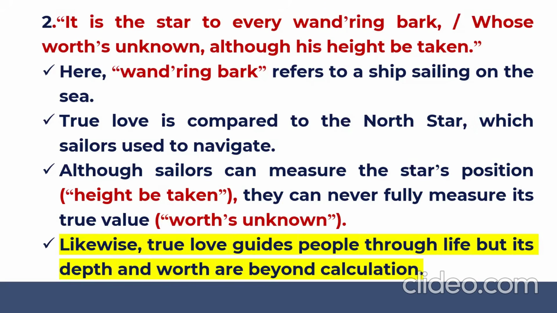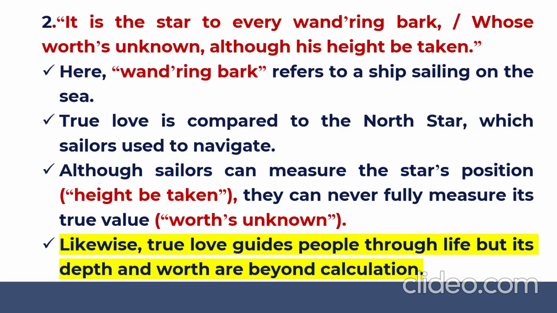There are no numbers, there is no calculation where you can say this divided by this is equal to true love. You cannot. Just like you can measure the pole star's position, but you cannot measure the real value of the North Star's position, the North Star's value, right?